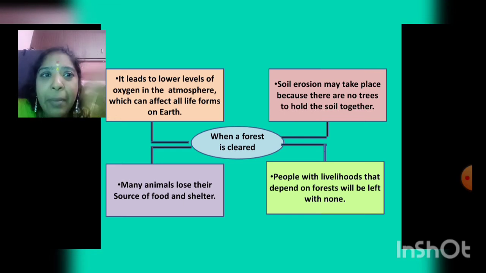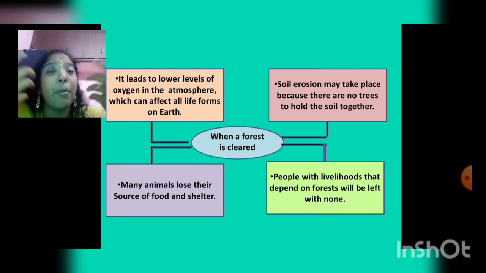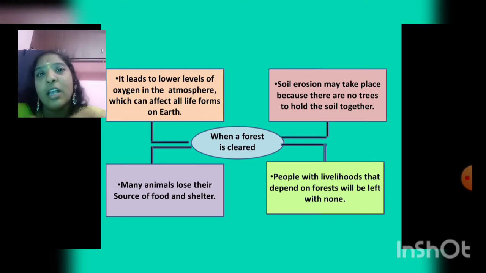If the forest is not there, people with livelihoods that depend on the forest will be left with none. Forest rangers and honey collectors will have no jobs to do if the forests are cleared. So the forest is useful for many purposes and for many people, and if the forests are cleared, there will be lots of effects which we cannot tolerate.